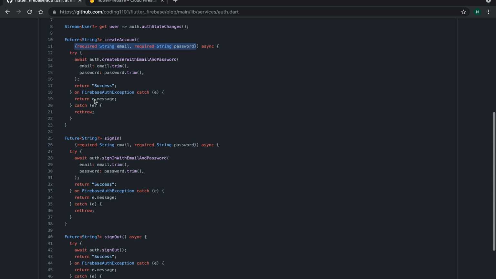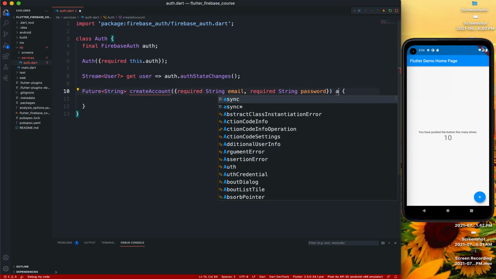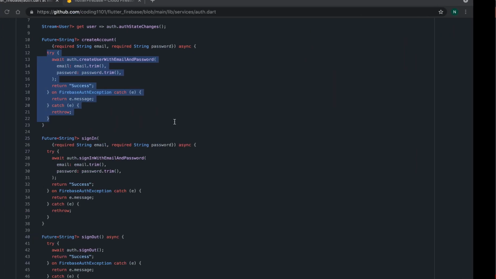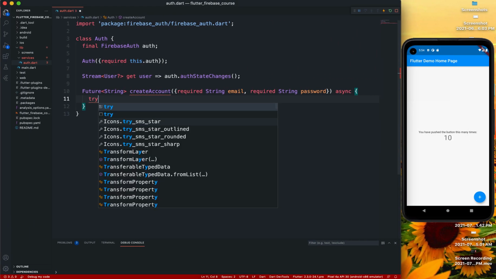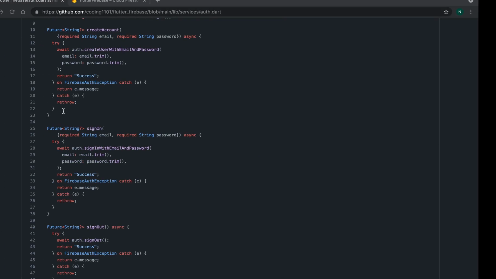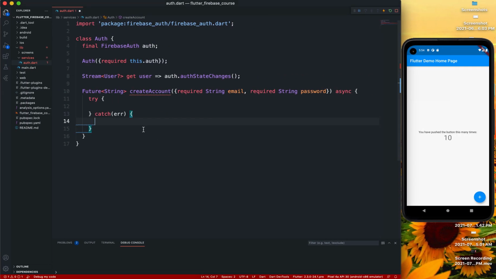After that's done, we can make a try and catch, but I want to make this method async. So let's try, catch, and we're actually going to rethrow this. Then we are going to have another catch.